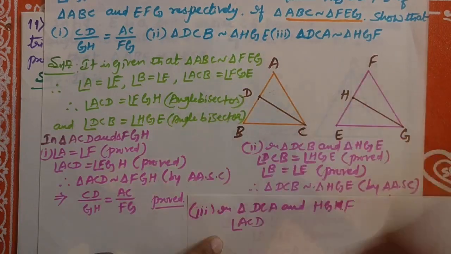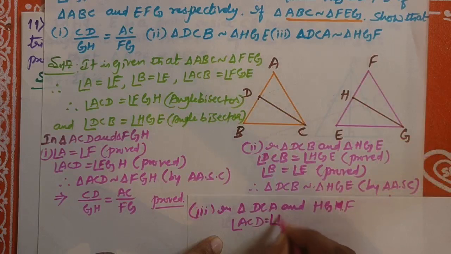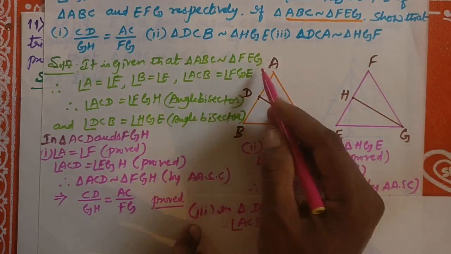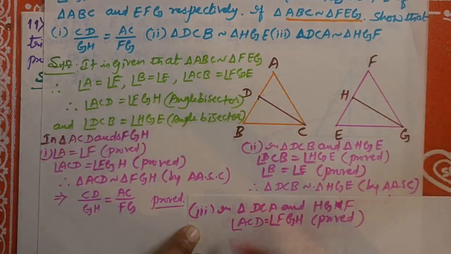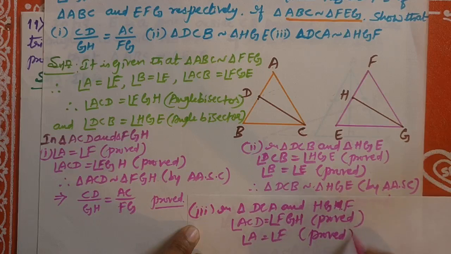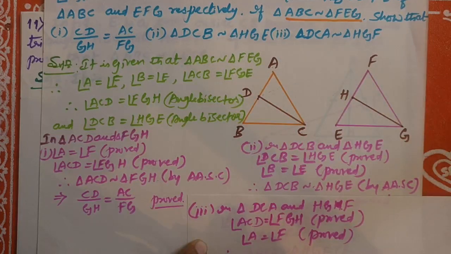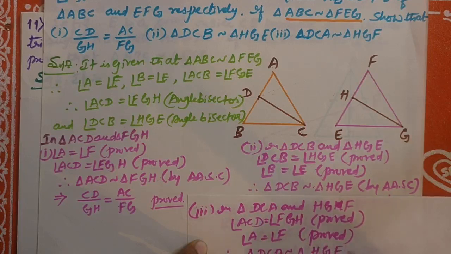Angle A is equal to angle F, that we also proved above. Therefore, triangle DCA is similar to triangle HGF. Proved.